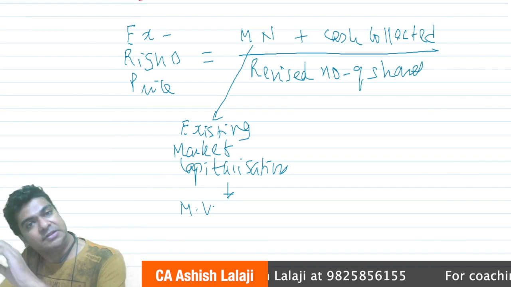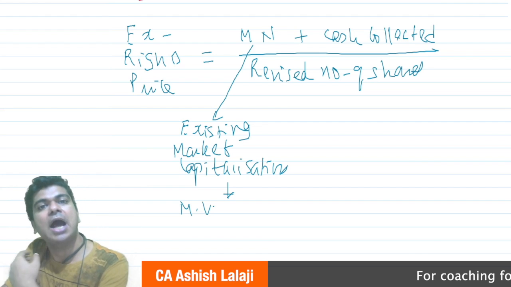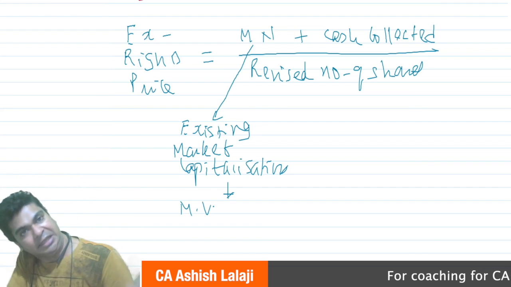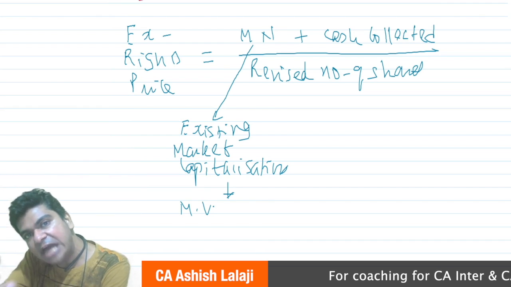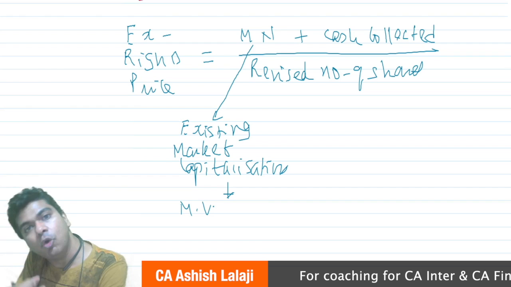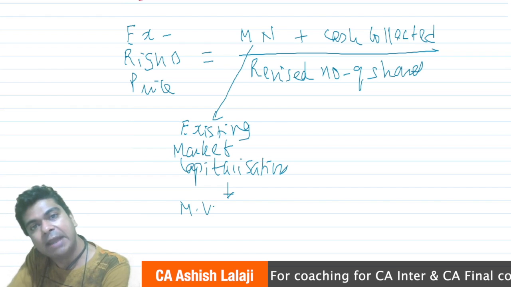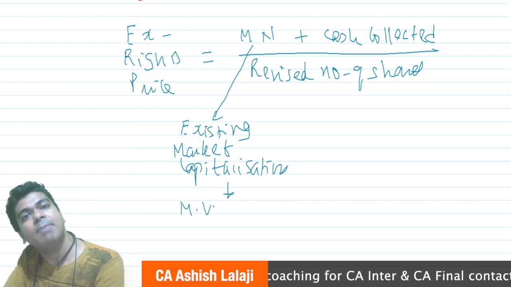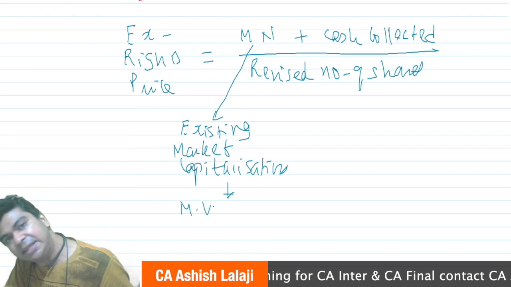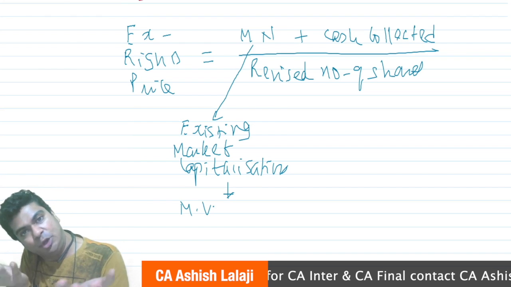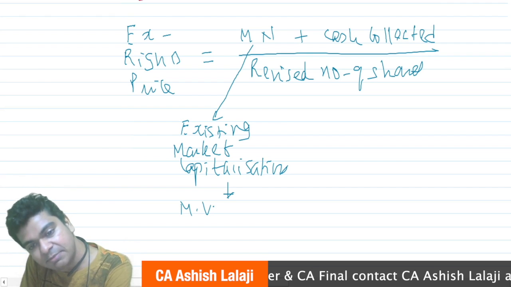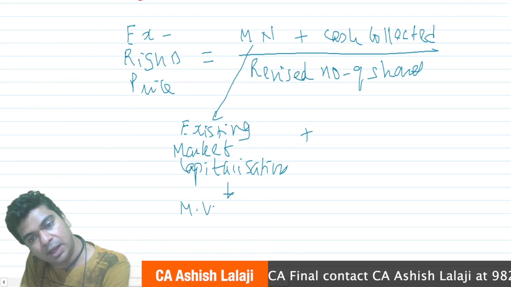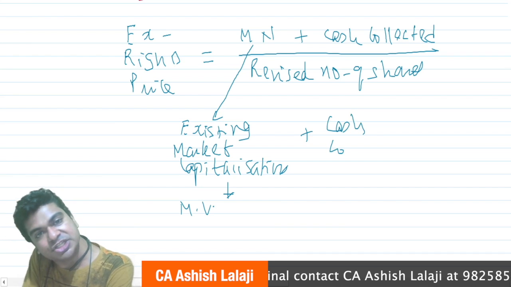Why? Because when the shareholders start applying for the shares, the company will start collecting the cash. There shall be a cash inflow. Cash inflow means the cash and bank balance will increase. Cash and bank balance is an asset. So by that amount of the asset, the value of the company will increase. That is the reason that, to the existing market capitalization, if you see the formula, we are adding the cash collected.